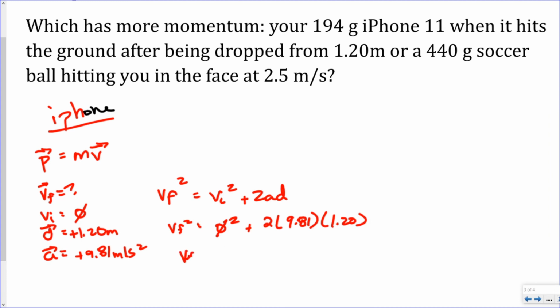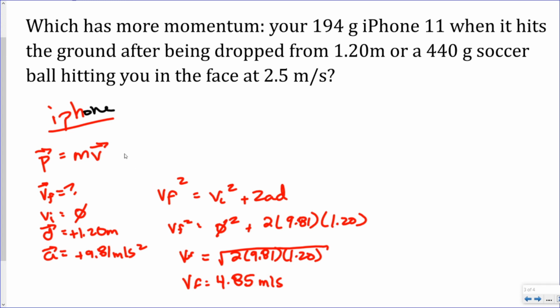So VF equals the square root of 2 times 9.81 times 1.20. If I plug that into my calculator, I get 4.85 meters per second. So that's how fast it's going to be going when it hits the ground.